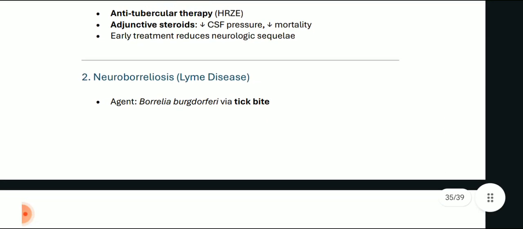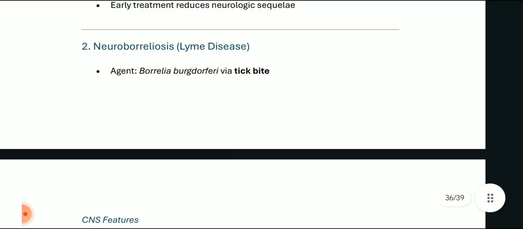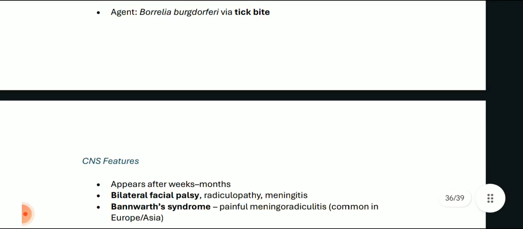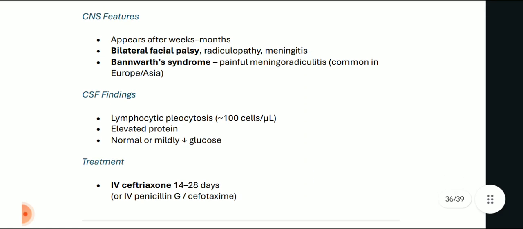Now, the second type is neuroborreliosis, or Lyme's disease. It spreads by Borrelia burgdorferi via tick bite. CNS features appear after weeks or months. Bilateral facial palsy is seen with radiculopathy and meningitis, and Bannwarth syndrome is there, in which painful meningoradiculitis is there, which is common in Europe and Asia.